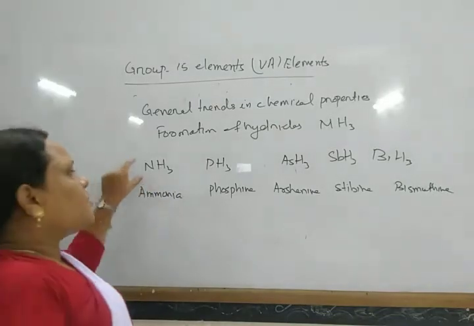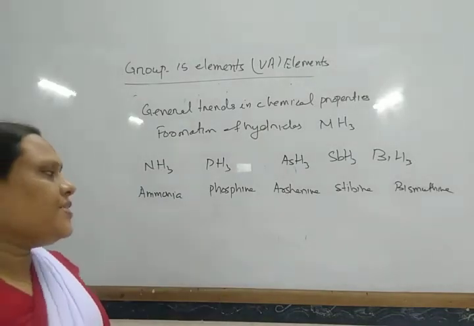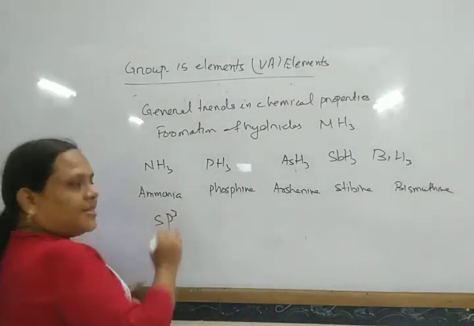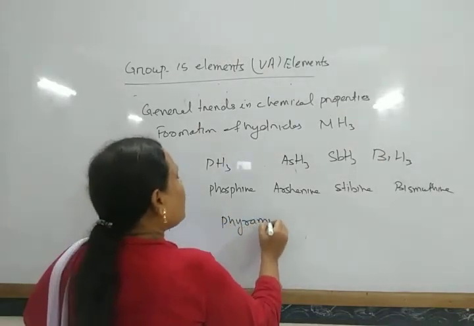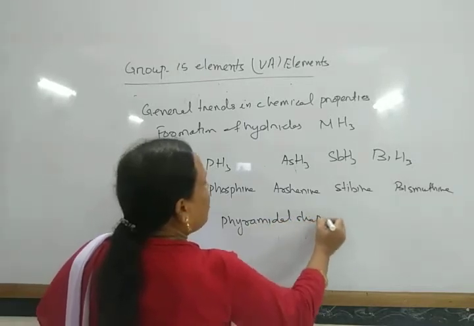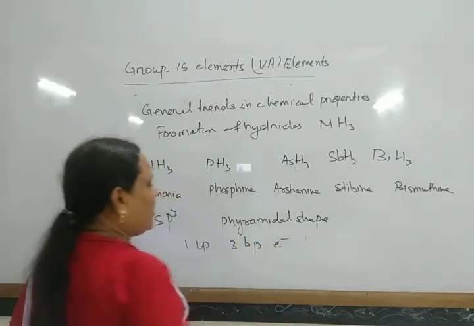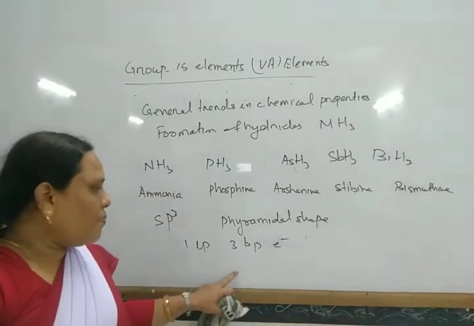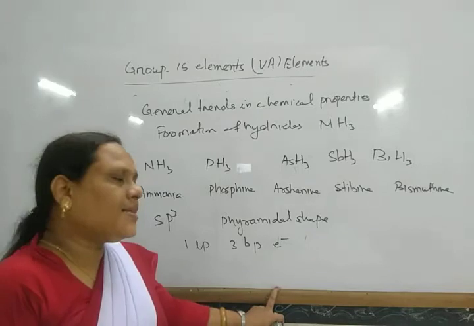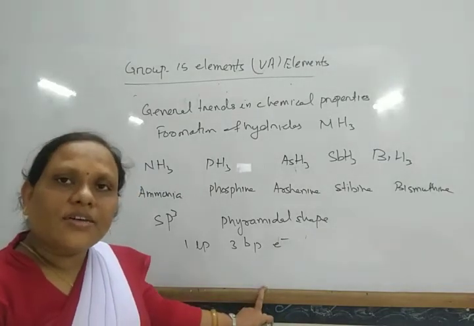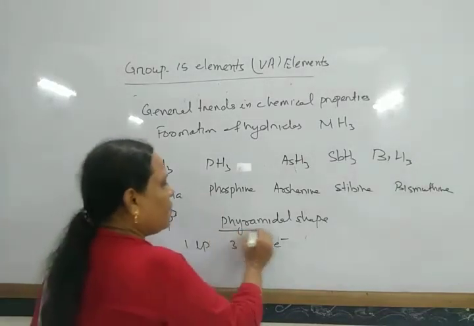In all these hydrides, the central atom is sp3 hybridized and all have pyramidal shape. All contain one lone pair and 3 bond pair electrons. In this way, their bond angle is decreased compared to the normal tetrahedral angle. So they all have pyramidal shape.